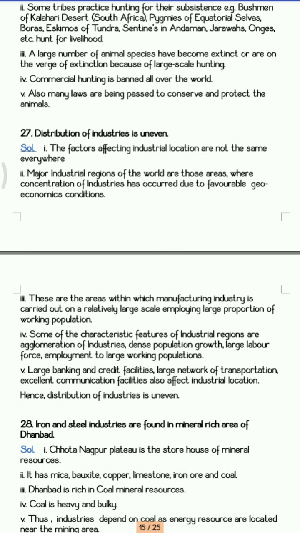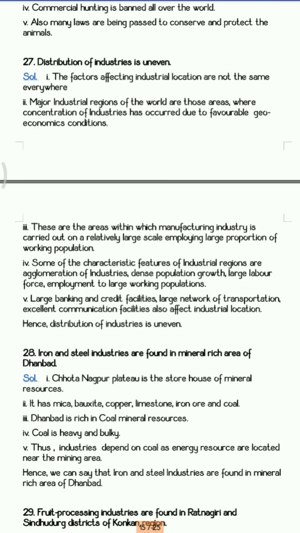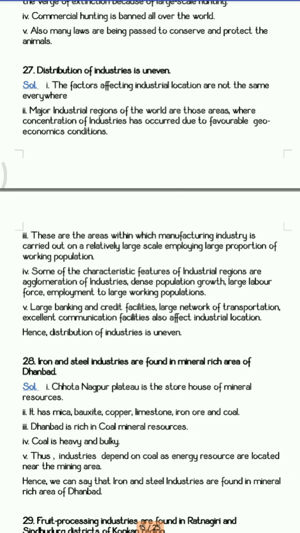Next is distribution of industries is uneven. Now basically the distribution of industries is totally uneven. Industries also require some specific things, so as to set up their startup over there. So they require availability of power supply, water, and raw material nearby, and good transportation facilities.